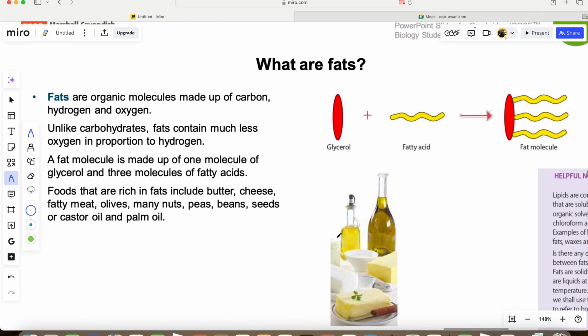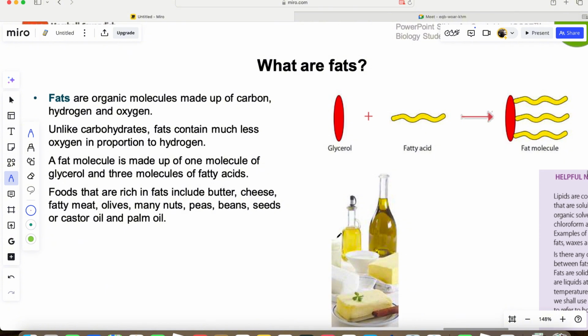Let's quickly look at the meaning and the formation of fats. Fats are organic molecules, like we said already, that are made up of carbon, hydrogen, and oxygen, but the oxygen is way less. Unlike carbohydrate, fats contain much less oxygen in proportion to hydrogen. So the ratio is not 2 to 1, because the oxygen to hydrogen is way less.